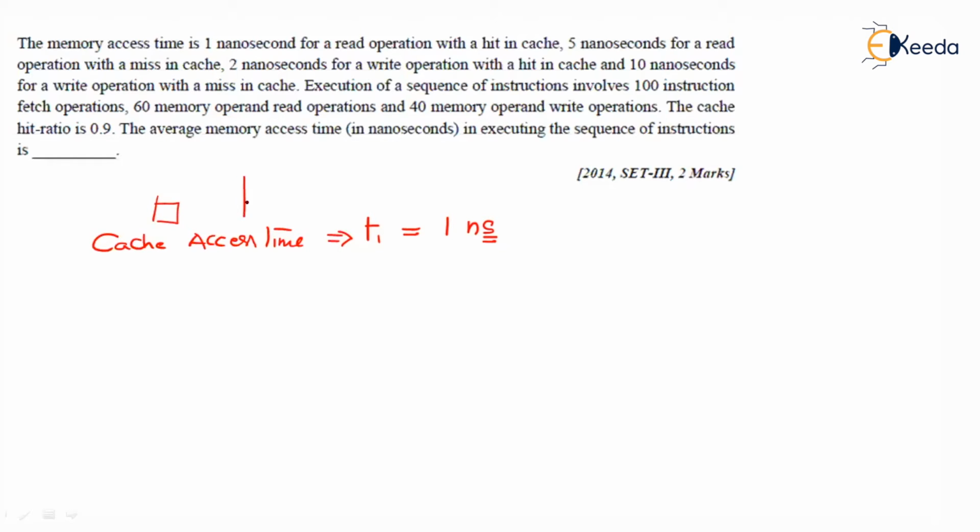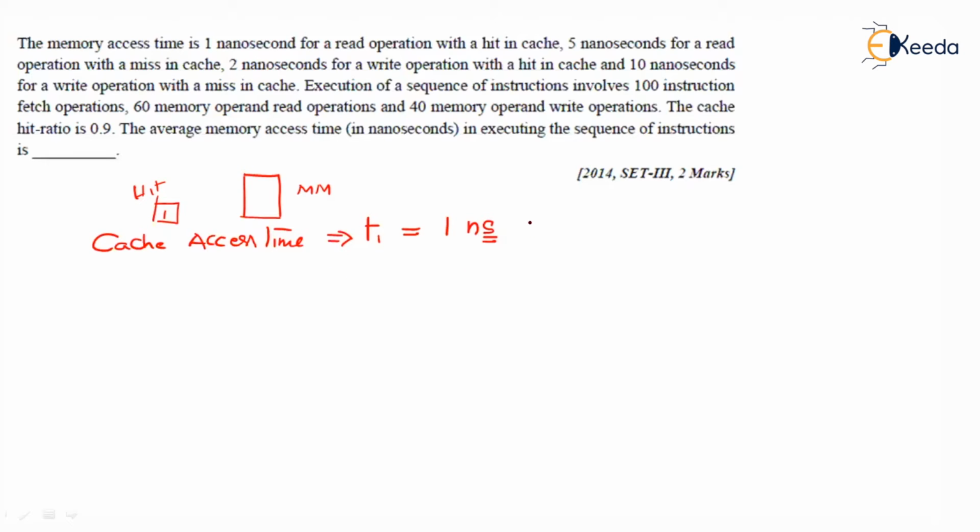If there is a miss in cache, we'll directly go to the main memory. But here, he said 5 nanoseconds altogether will be taken for a read operation with a miss in cache. He did not separately mention the main memory access time, so he has given the total access time in the case of a miss. Of course, you will take only 1 nanosecond if it is a hit, but if it is a miss, collectively it will take 5 nanoseconds.